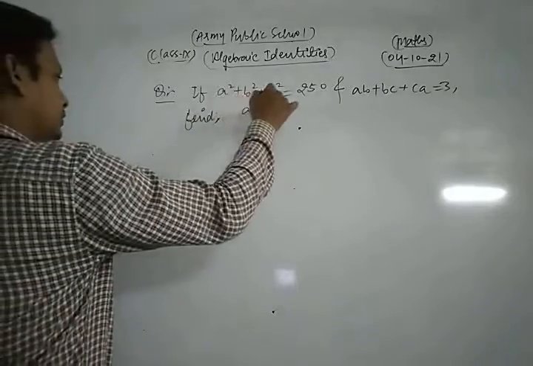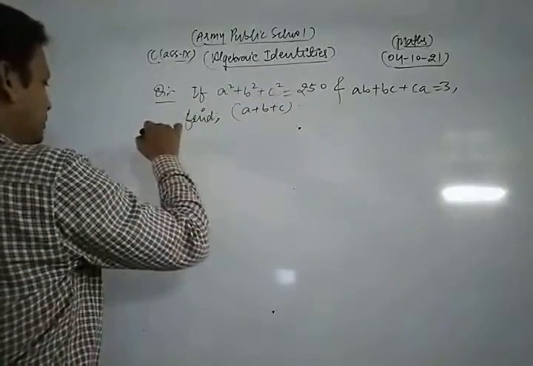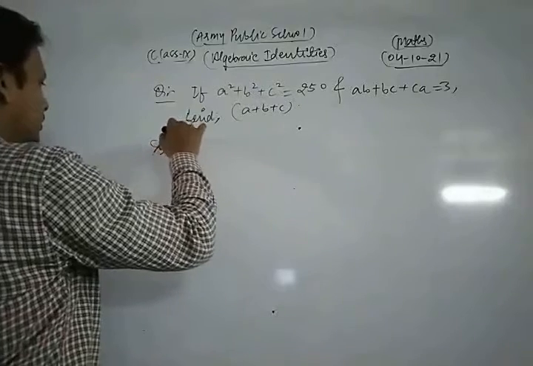Find the value of a plus b plus c. Now let's see its solution.